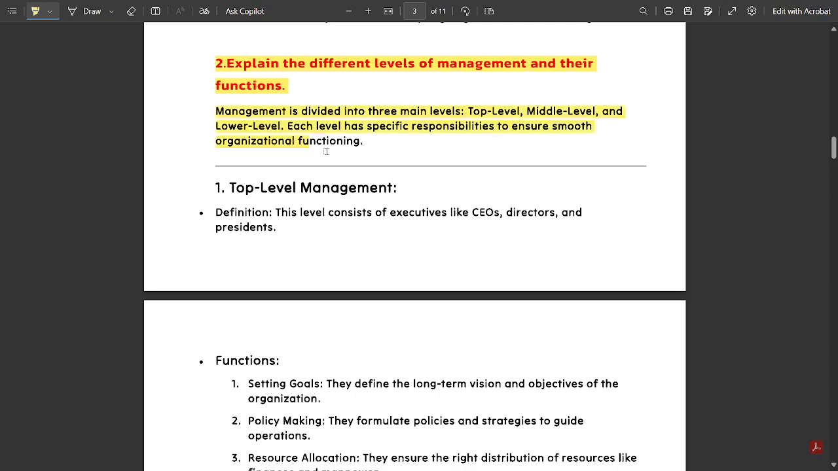Management is divided into three main levels: top level, middle level, and lower level. These are the three different levels of management: top level management, middle level management, and lower level management. Each level has specific responsibilities to ensure smooth organizational functioning.